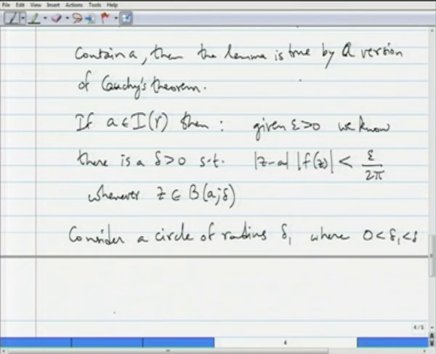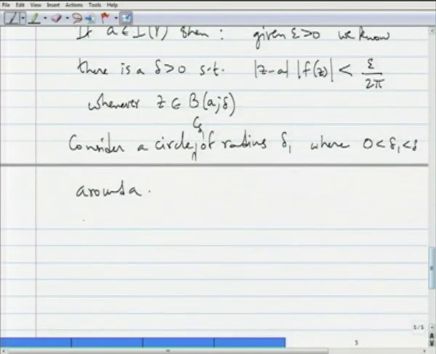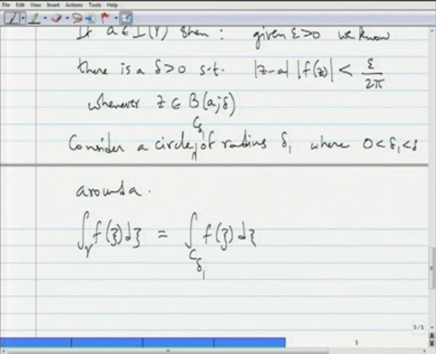I will call this circle C delta 1. Consider the circle C delta 1 of radius delta 1 around A. So, the center of this circle is A, and then the integral over gamma of f of zeta d zeta is equal to the integration around this circle C delta 1 of f of zeta d zeta.